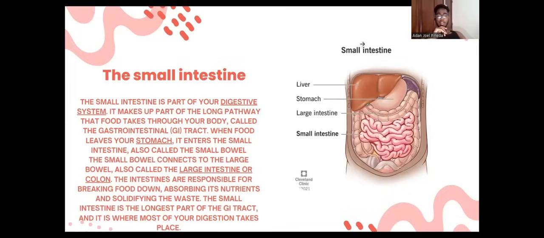The intestines are responsible for breaking food down, absorbing its nutrients, and solidifying the waste. The small intestine is the longest part of the GI tract, and it is where most of your digestion takes place.